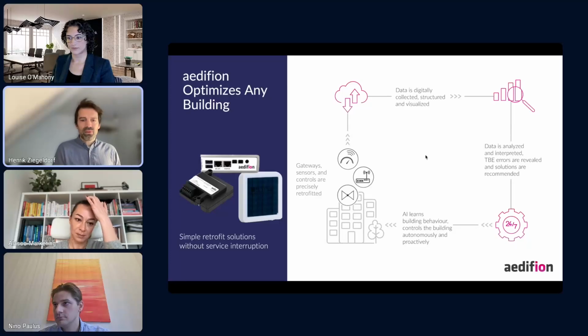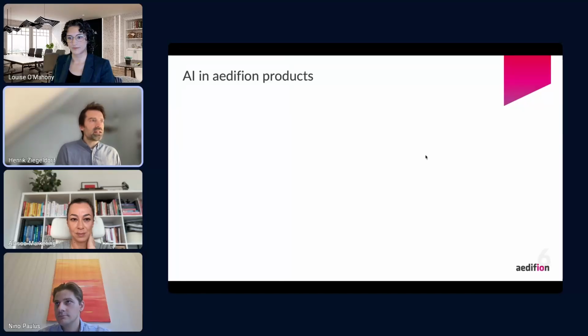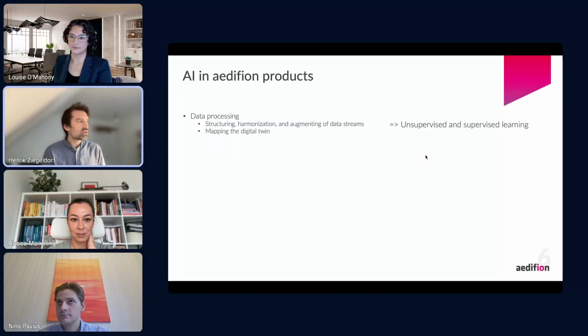We just started from a lot more basic stuff. Actually, back in 2017, there were no big language models, at least not the ones that we know of today. So AI in the different products. First of all, it might seem simple, but we do get a lot of data from buildings. So a typical large office building might have anything from 1,000 to 100,000 data points.